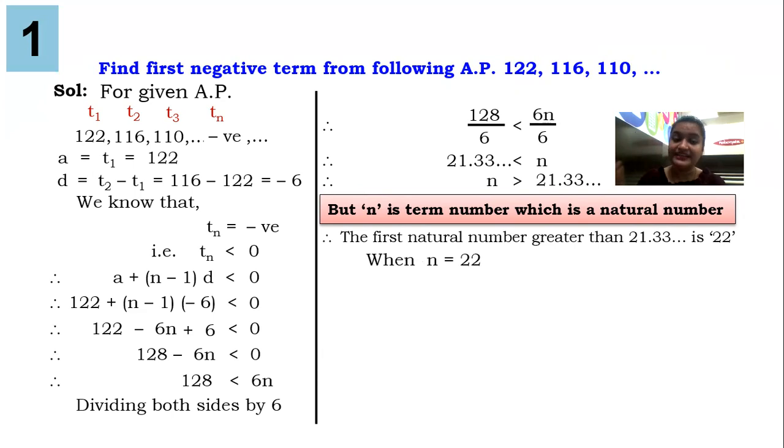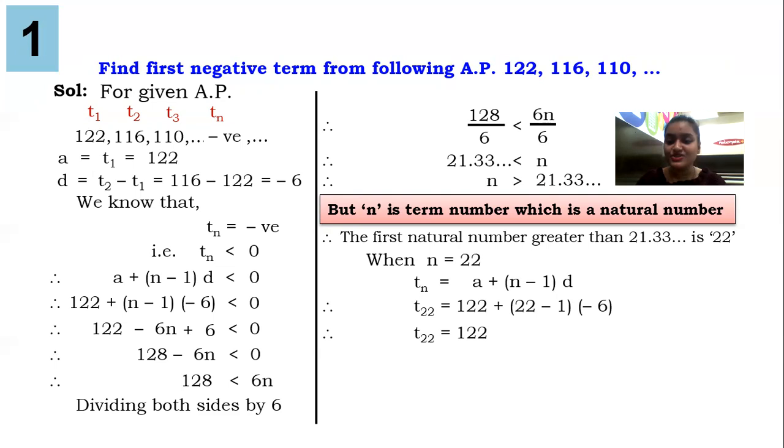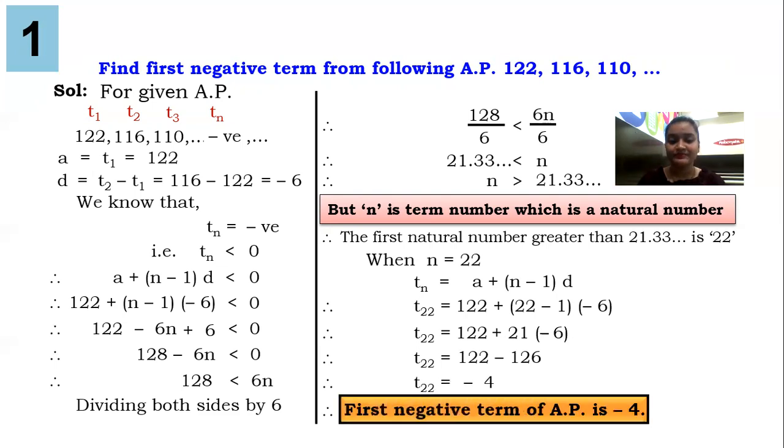We got n, so we can easily find out Tn. Tn will be replaced by T22. A will be replaced by 122, n will be replaced by 22, d will be replaced by minus 6. 22 minus 1 will give you 21. 21 into minus 6 is 126, so it will be minus 4. Easy? Understood very properly? Nice.